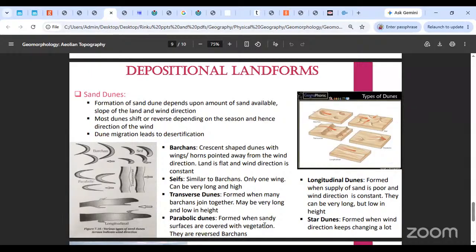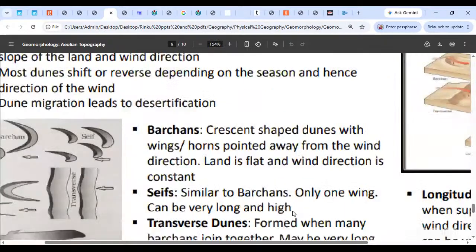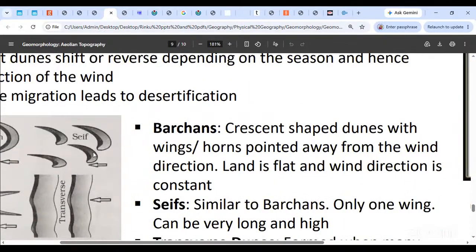Okay, look at seifs, they are similar to Barkans. Seif, in the local language the word means a sword. Okay, तलवार होती है उस word का मतलब. So seifs जो होते हैं they are similar to Barkans in the sense that उनका सिर्फ एक ही wing होता है. Can you see seifs over here? Okay, they just have one single wing instead of the two wings that Barkans have. Seifs usually have just one wing. Okay, and they are longer and higher. Usually they are long in nature and a bit higher.